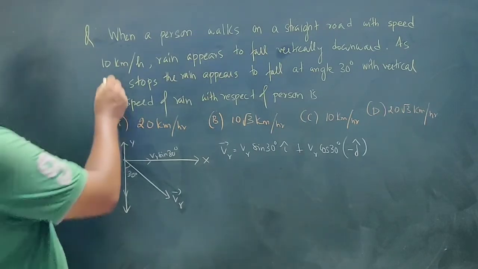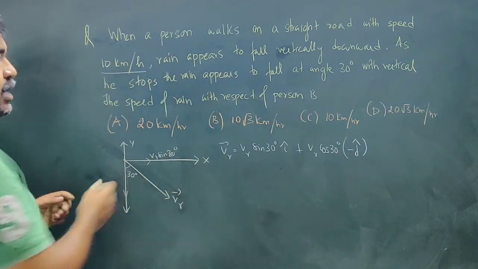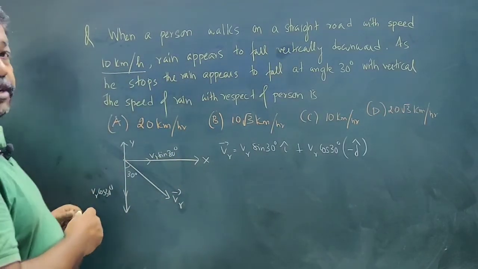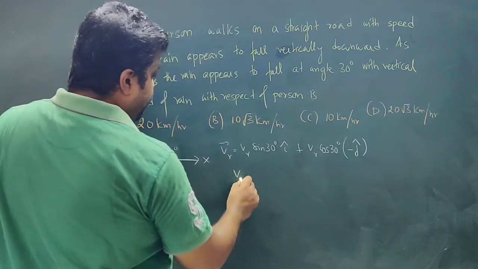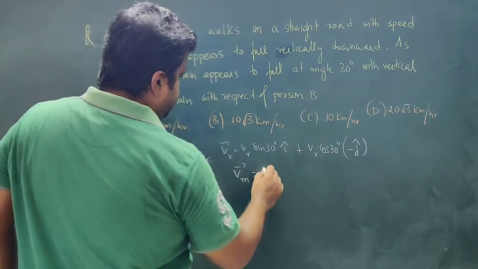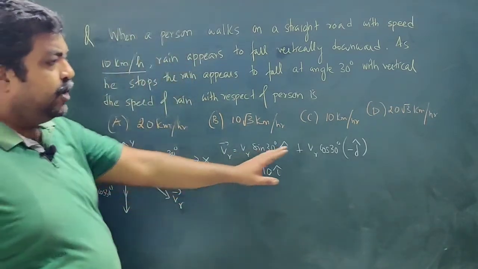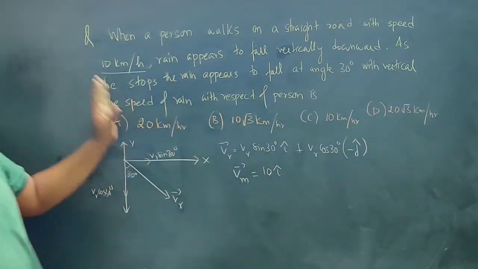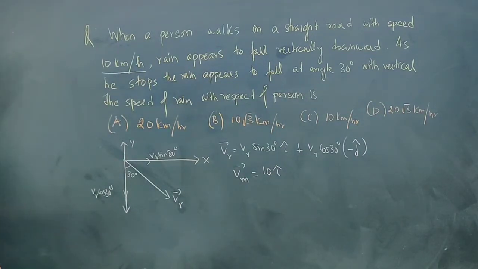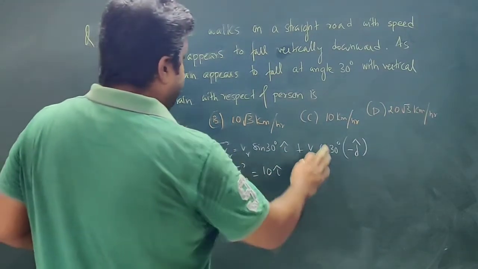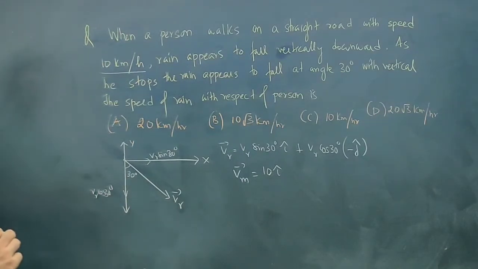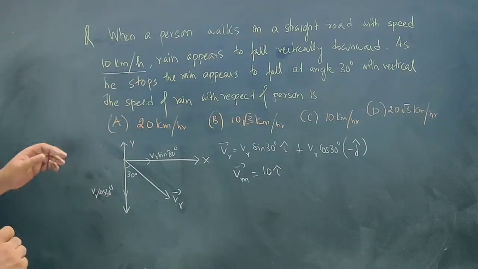Now when a person walks on a straight road with a speed of 10 km per hour, the man is moving in the horizontal direction with a velocity of 10 km per hour. So I will write VM equal to 10 i cap. I am not writing the units, assuming that all quantities are in kilometer per hour. So this information is given.